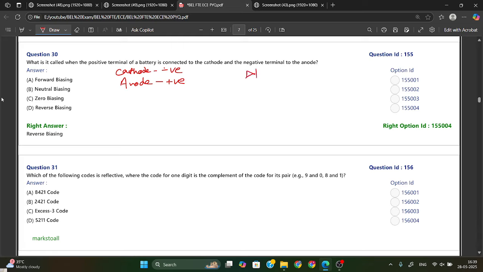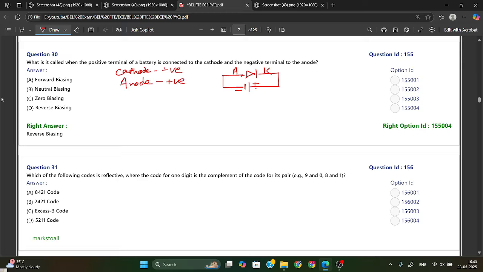Suppose we have one diode here, and this diode is connected with a battery. This is the positive terminal and this is the negative terminal. This is your anode part and this is your cathode part. So whenever the negative terminal is connected to the anode part and the positive terminal is connected to the cathode part, which they have asked in the question,